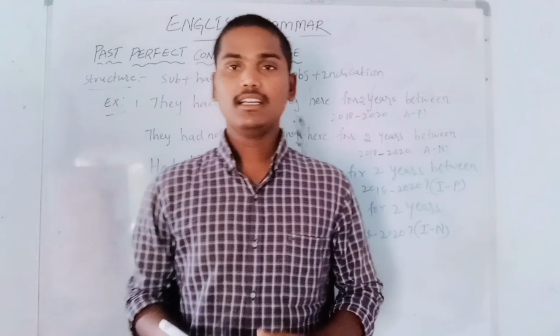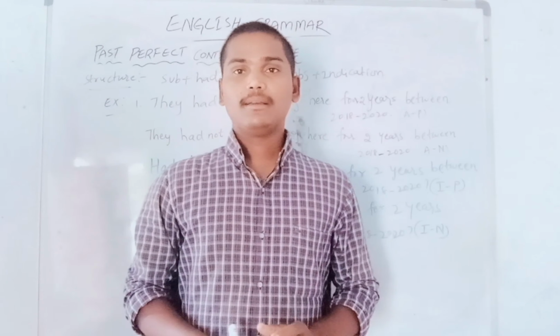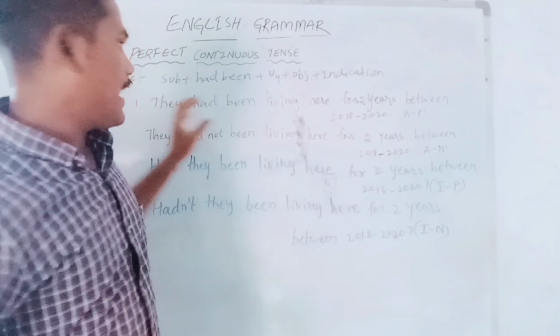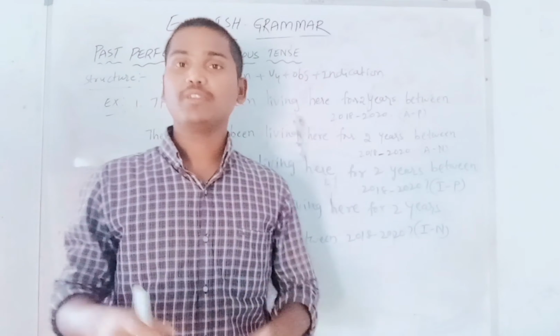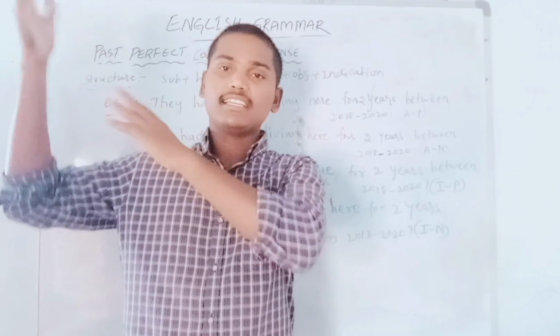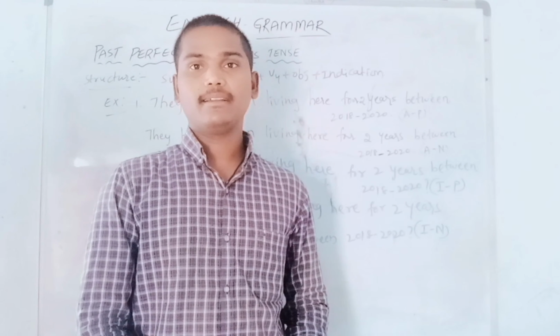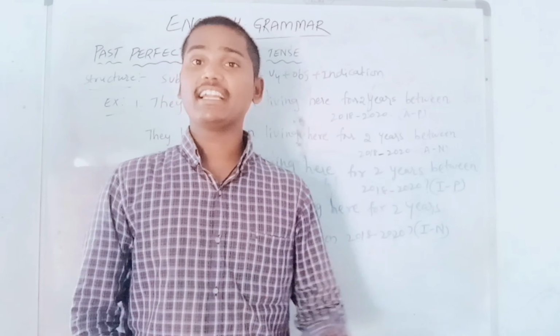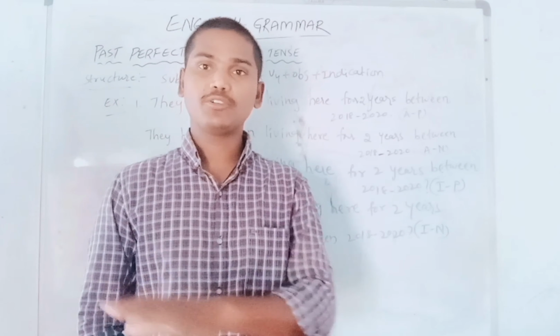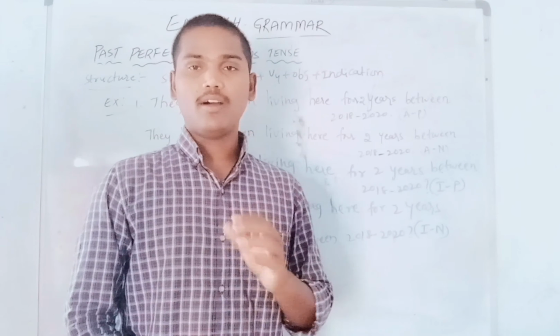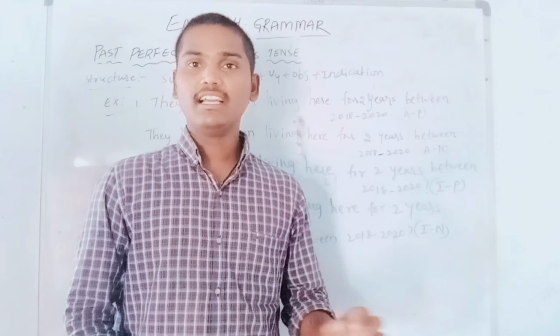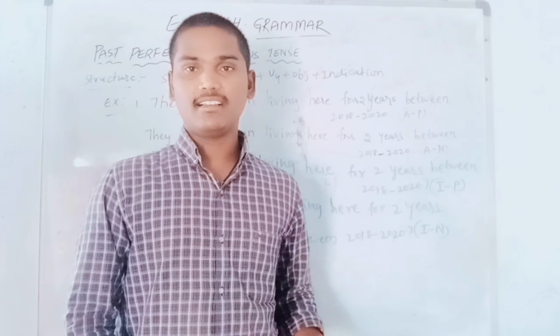So basically what we are understanding is, they have been living here for 2 years. Basically they stayed 2 years here between the years 2018 and 2020. So the 2 years are completed. I am just using 2020 as per the example in this tense.